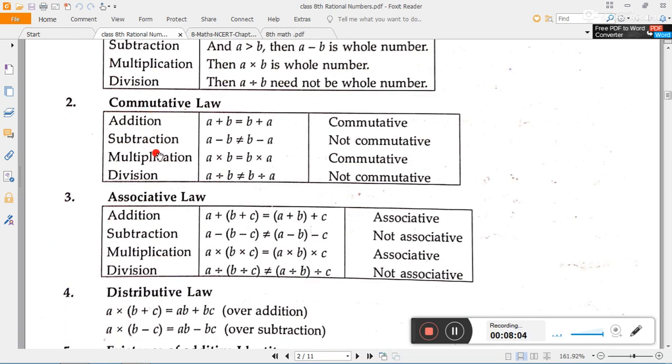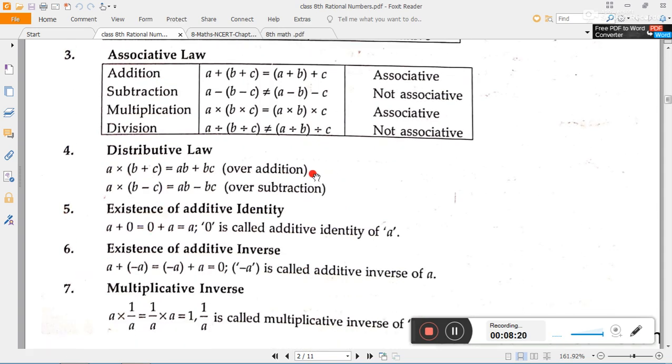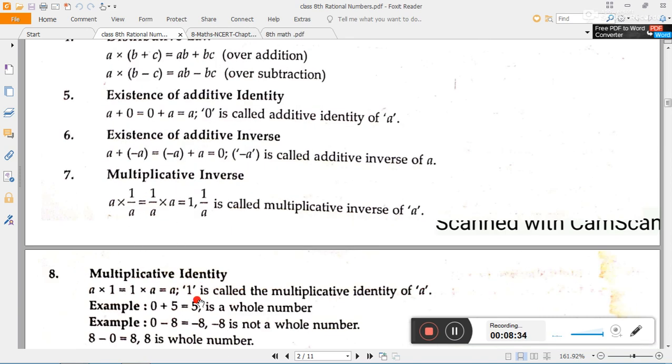Addition and multiplication are commutative, but subtraction and division are not commutative for whole numbers. In associative also the same: addition and multiplication are associative, but subtraction and division are not. In the distributive property also the same case: distributive property of multiplication over addition and subtraction is true for whole numbers. 0 is again the additive identity. After that, multiplicative identity: 1 is the multiplicative identity for whole numbers also.